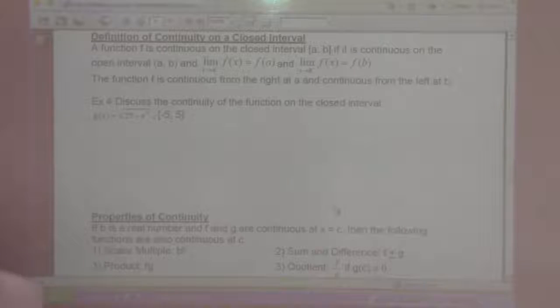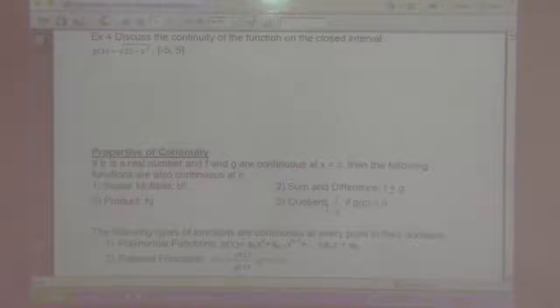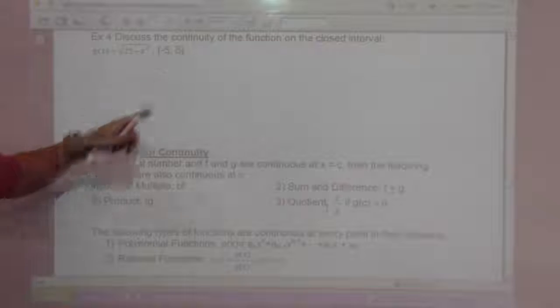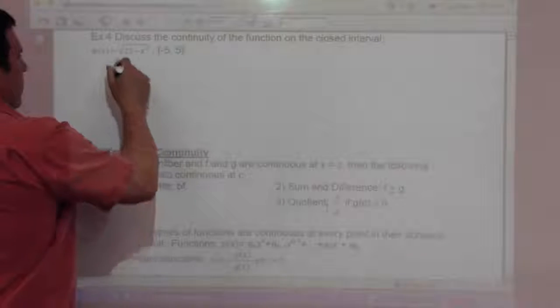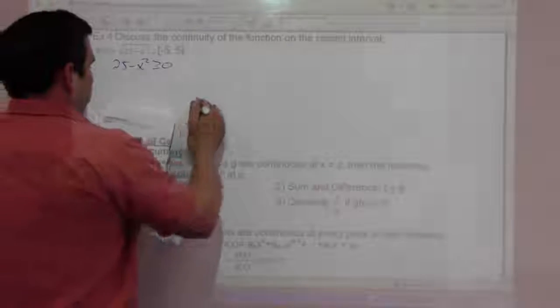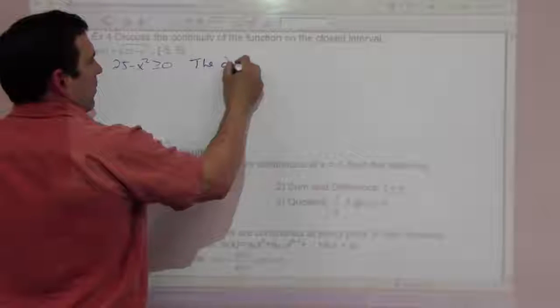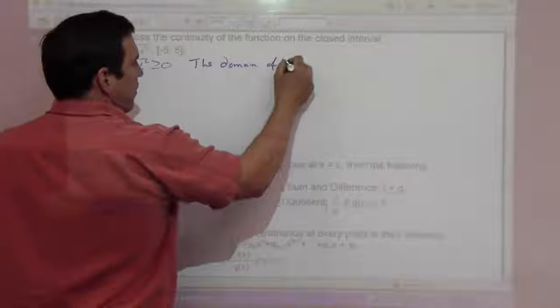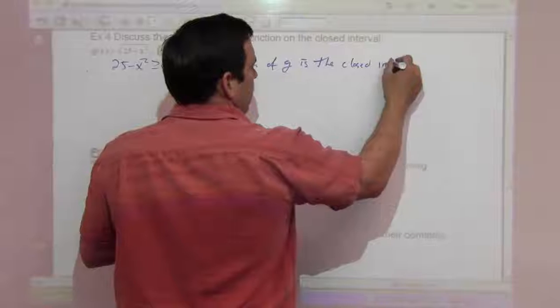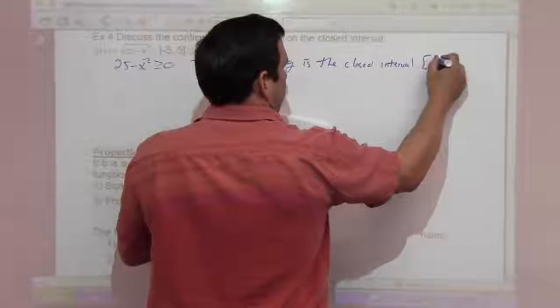So discuss the continuity of the function on the closed interval. So talking g of x is equal to the square root of 25 minus x squared on the interval from -5 to 5. So 25 minus x squared is greater than or equal to 0 because it's a radical. So the domain of g is the closed interval from -5 to 5.